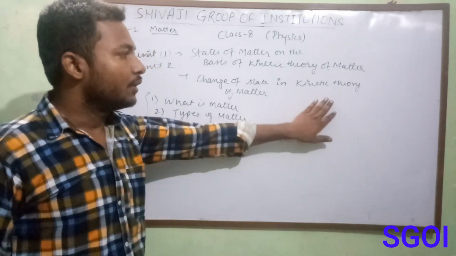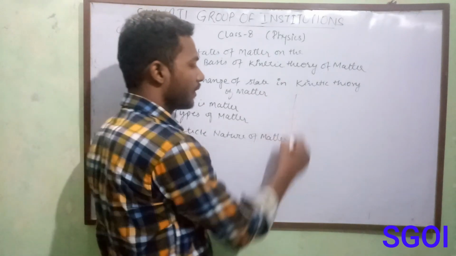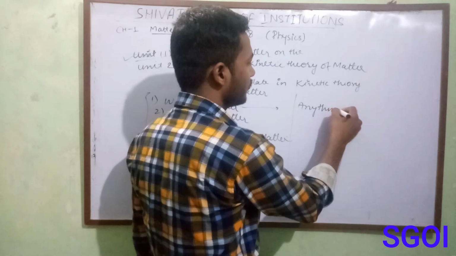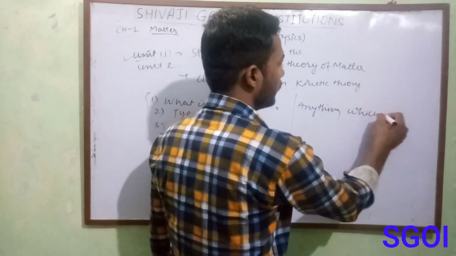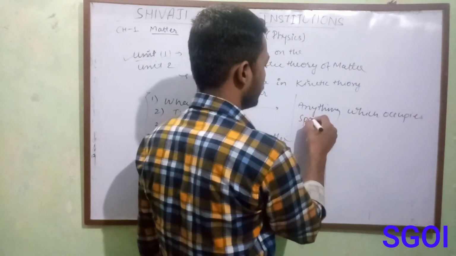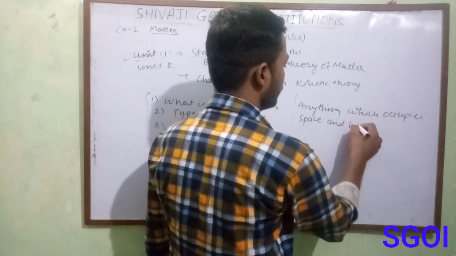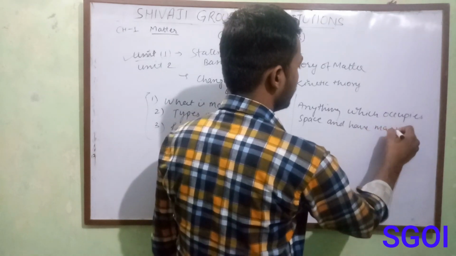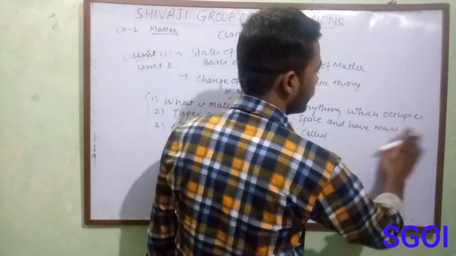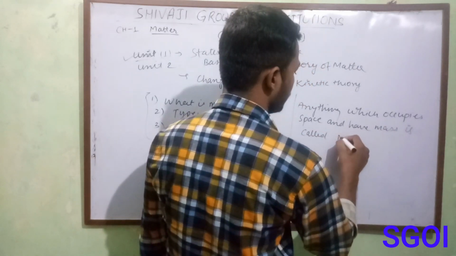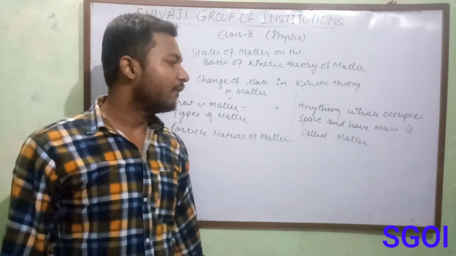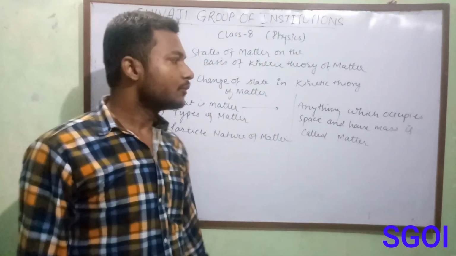So by conclusion we can say the definition of matter is: anything which occupies space and has mass is called matter.